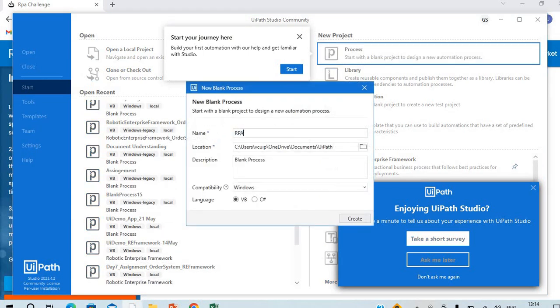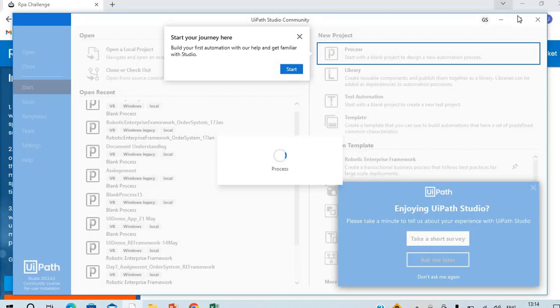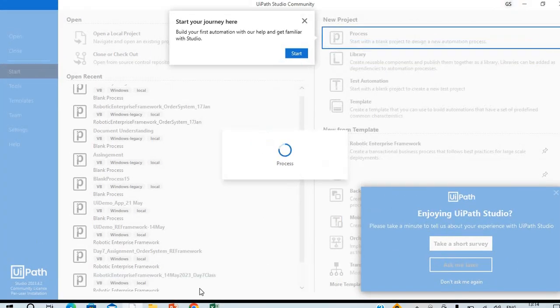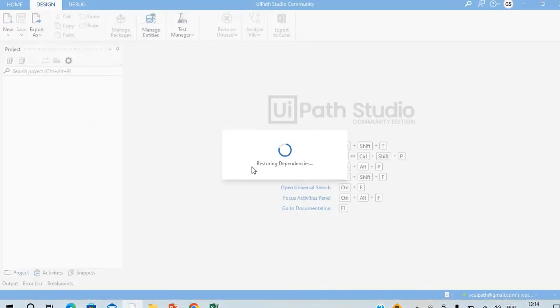So this is UiPath. I will give the name, for example, June month, and then click on Create. I'm going to create a project here so that we can build our use case in UiPath.